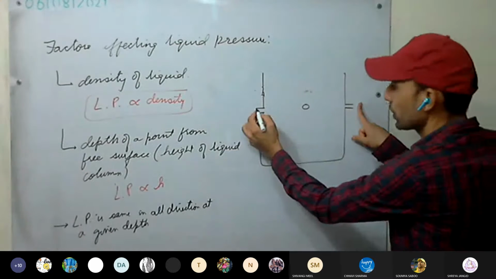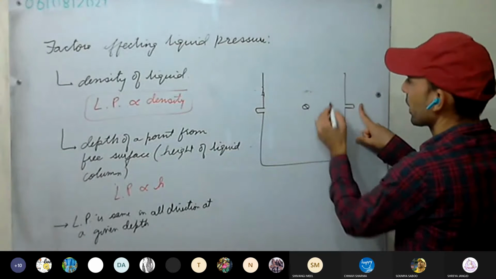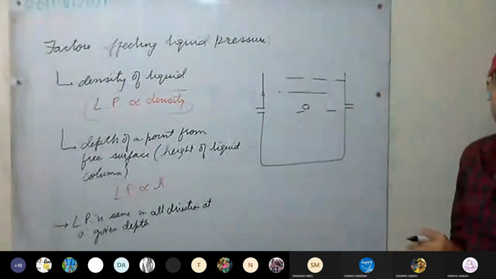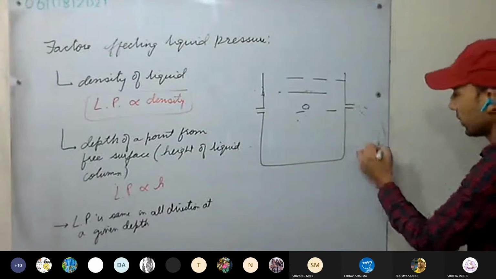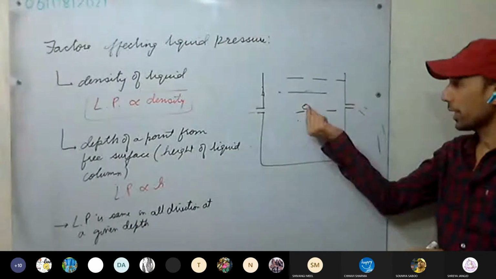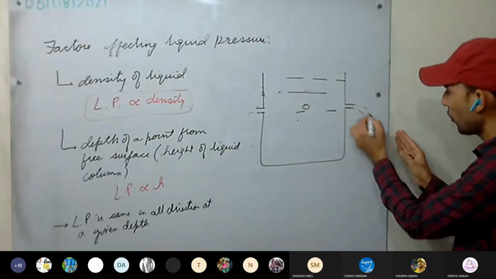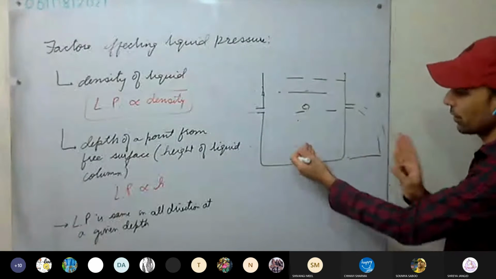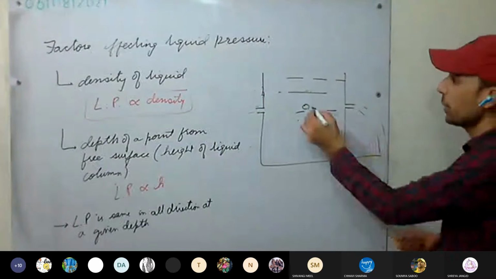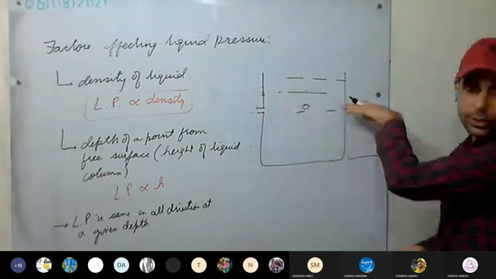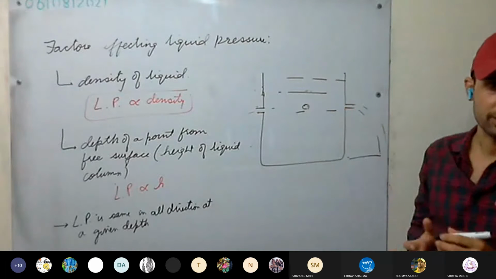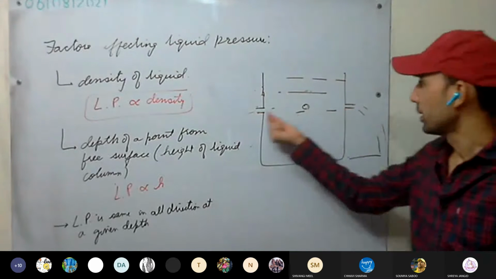So first we close these openings and fill the container with liquid. Now at once we open all the openings. What do we observe? Water rushes out. The pressure exerted at all the points is the same. That is how far they are falling: at the same equal distance, they are falling away from the container. And this proves that pressure at all the points at the same depth is equal. This is clear.